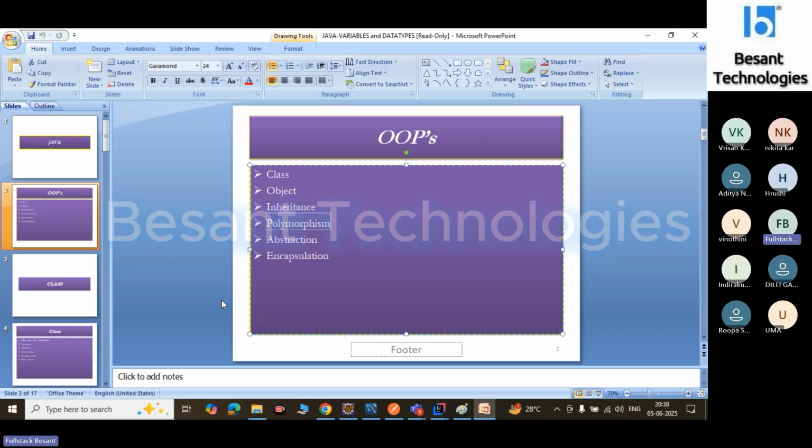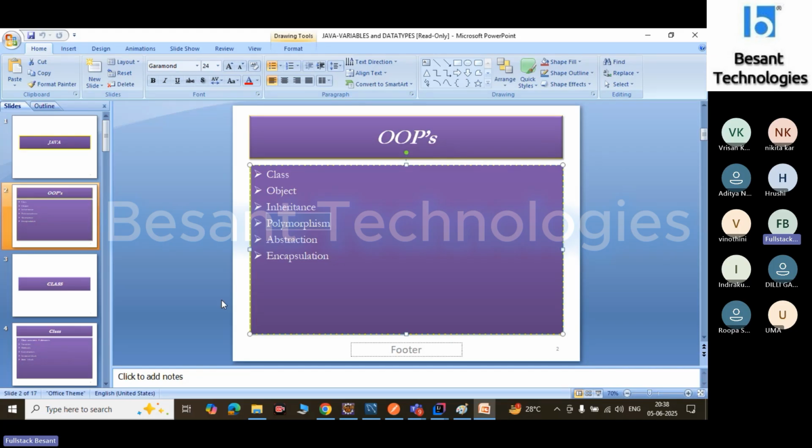Next one is polymorphism. So what is polymorphism? Polymorphism is a Greek term. Poly means many, morphism means form. So one task, many forms. That is polymorphism. There are two types of polymorphism: compile time polymorphism and runtime polymorphism.